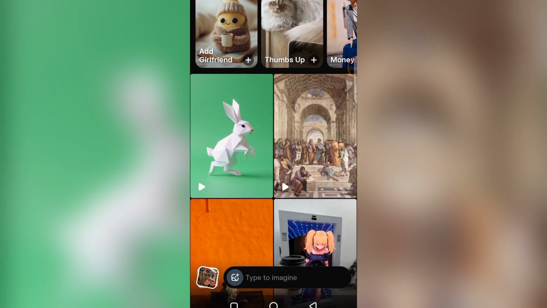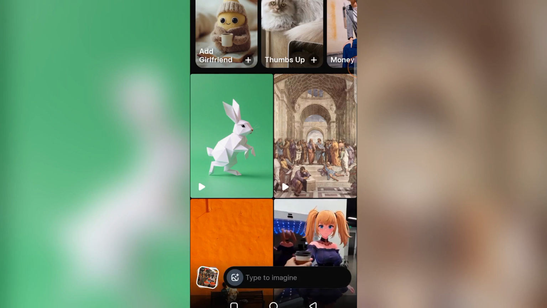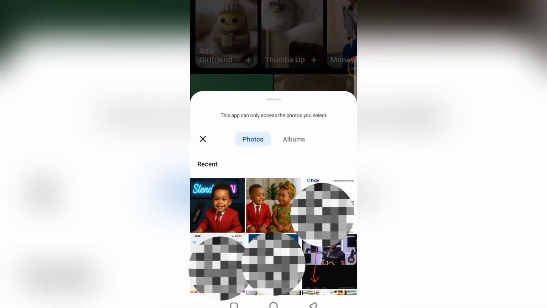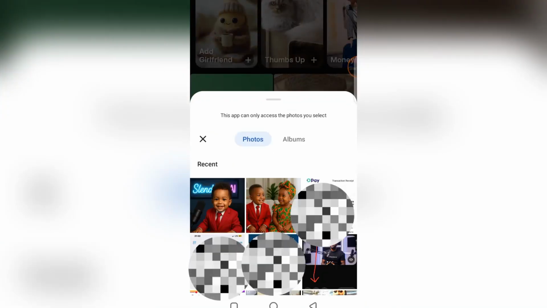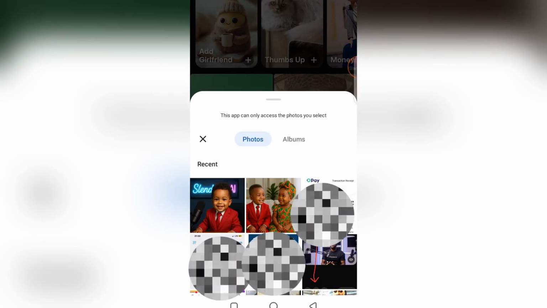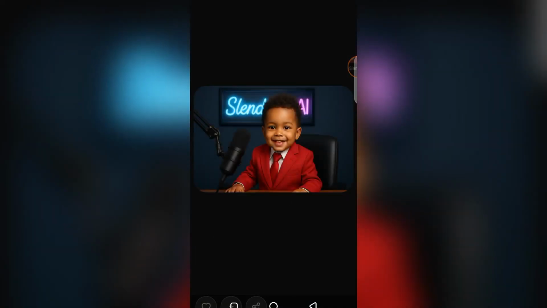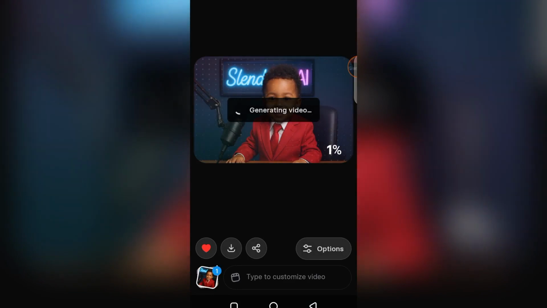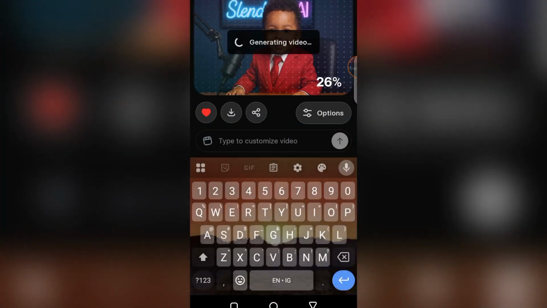Now when you open Grok, on top there you have Ask and Imagine. Tap on Imagine and then tap below here where you have Type to Imagine. There is an icon there. Tap on that place and then upload any image that you want. In this case, we are going to upload the image of the baby, and once you upload an image, Grok will start animating your image immediately. Sometimes it doesn't come with the sound, or it won't say what you want it to say, so you need to customize it. So tap on Type to Customize and type whatever you want it to say.